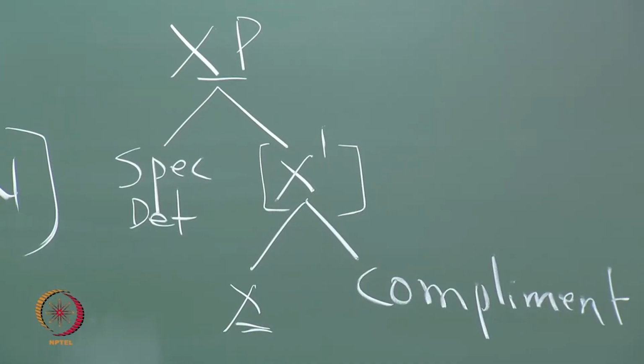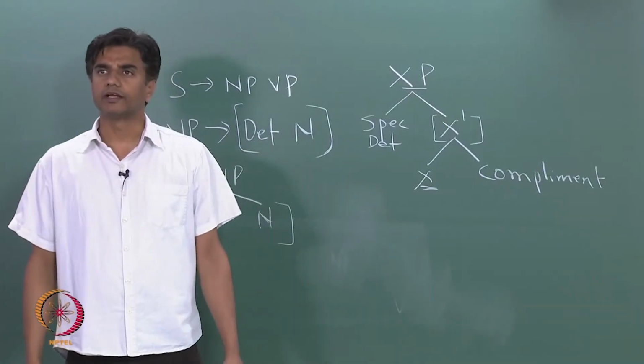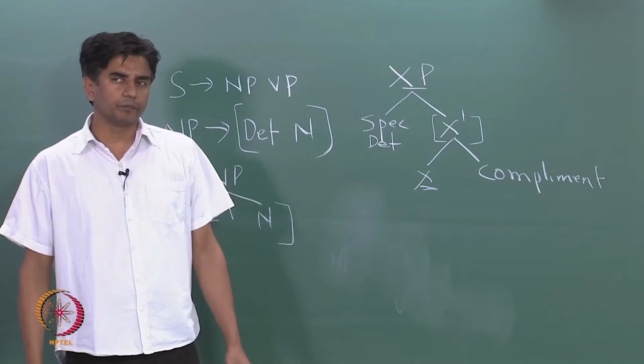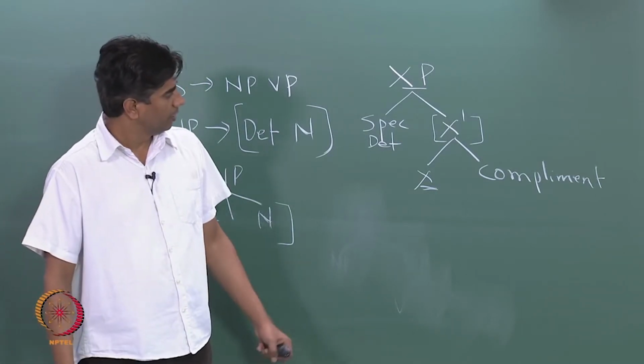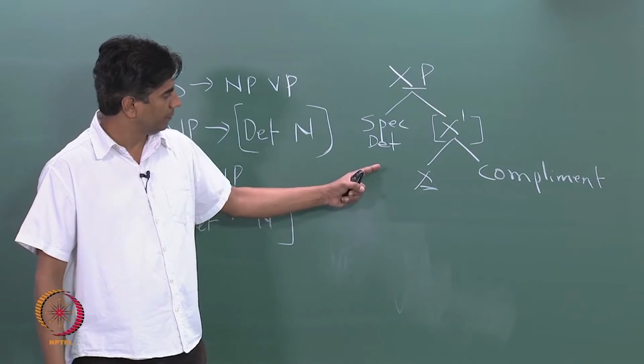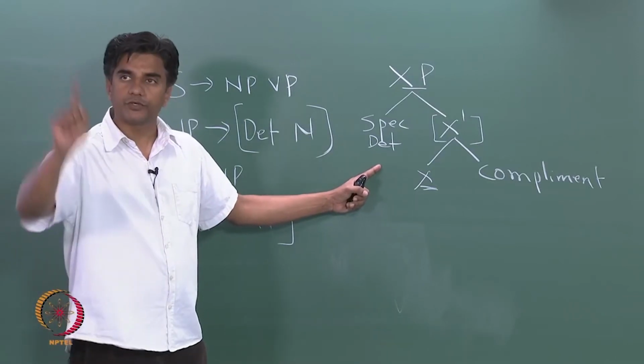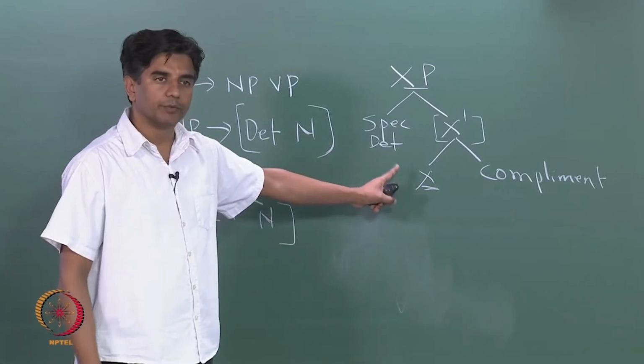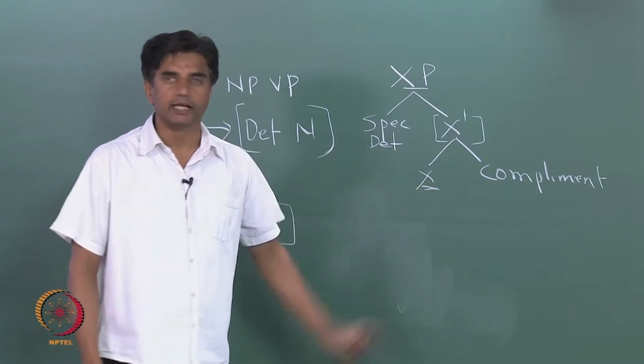Okay? Let me show you once more a sentence before I talk about a specifier and complement.